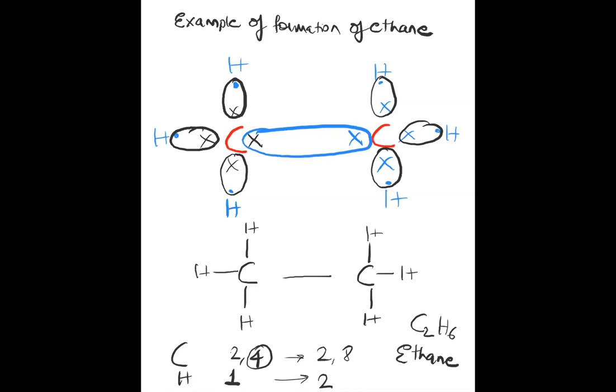Why don't they have a double bond here? A double bond is also possible. Okay. They can form double bonded compounds also. That also I will explain to you. This is the formation of ethane. If you have a double bond, it will form ethene. So that I will explain separately. Okay. It depends on the availability of hydrogen atoms and the conditions required for formation of a particular compound.